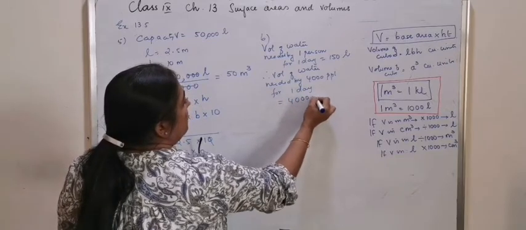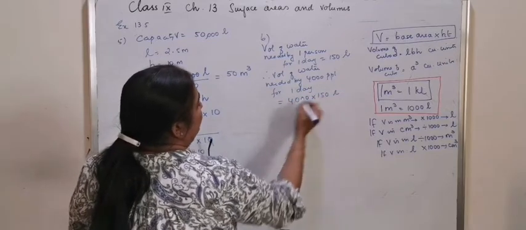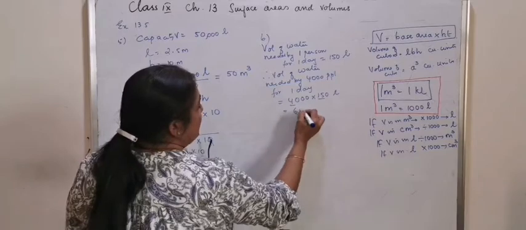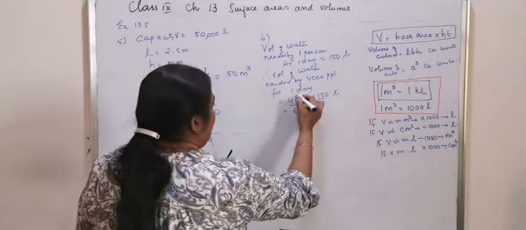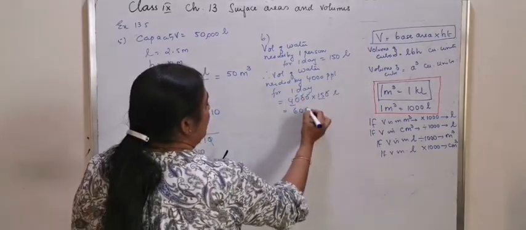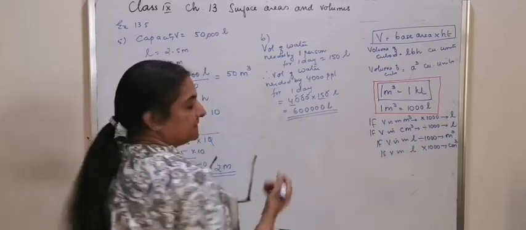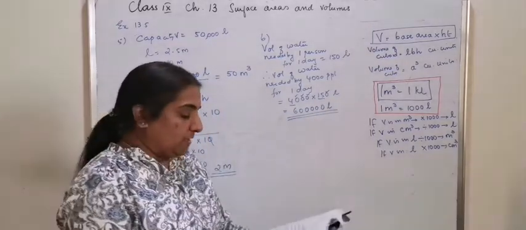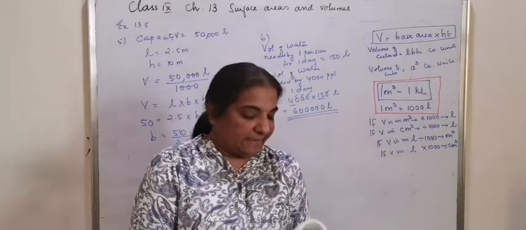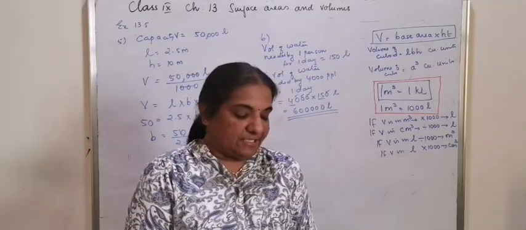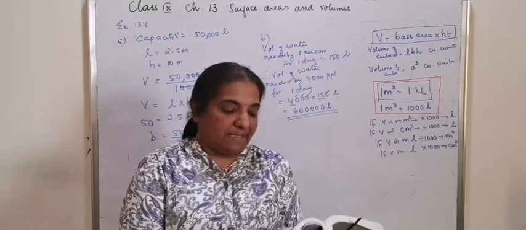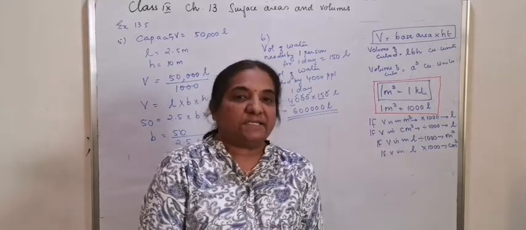Therefore, what will be the volume of water needed by all the 4,000 people for 1 day, which is equal to 4,000 into 150. 15 into 4 is 60. Then 1, 2, 3, 4 zeros, that many liters. Now, what is the volume of the tank? It has a tank measuring 20 meter by 15 meter by 6 meter.